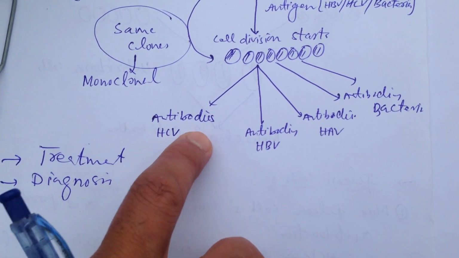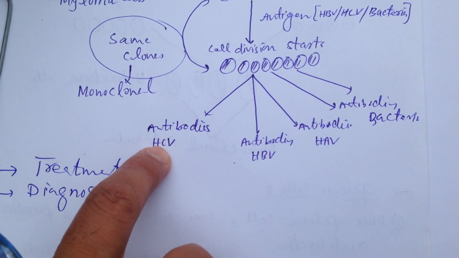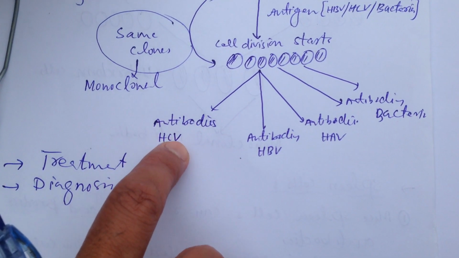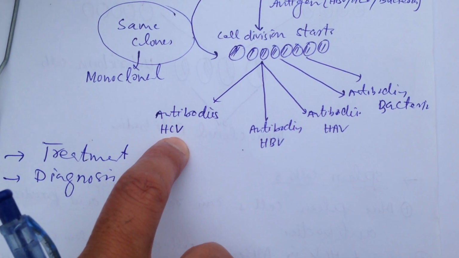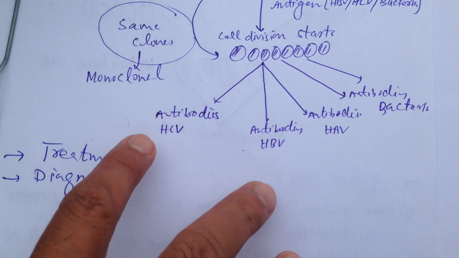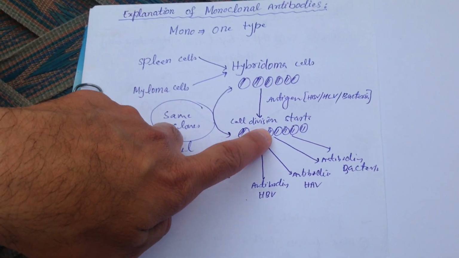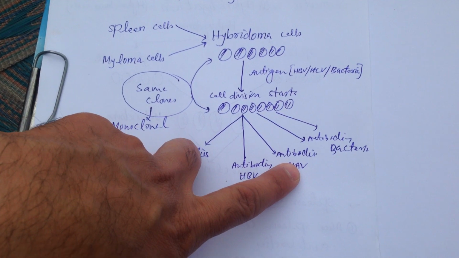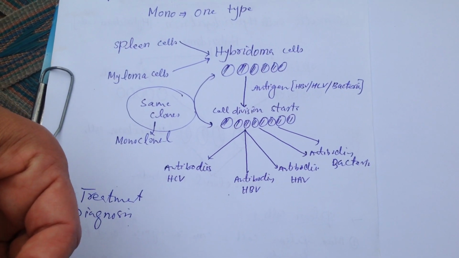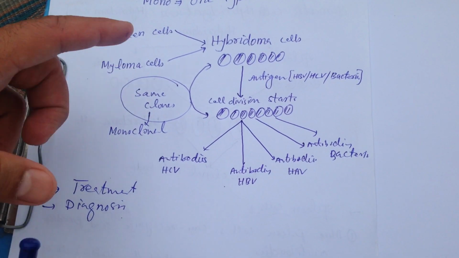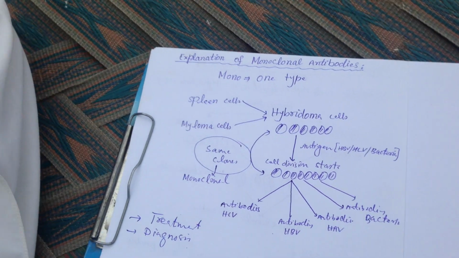If it cannot kill the pathogen, at least you can isolate the antibodies from the blood of the patient, and you can recognize whether the person is infected with a certain pathogen or not. So the monoclonal term is actually used for the clone, for a type of cell. It is not actually used for the antibodies. Antibodies can be in a broad range, broad spectrum, but the clones of the cells will be the same type.